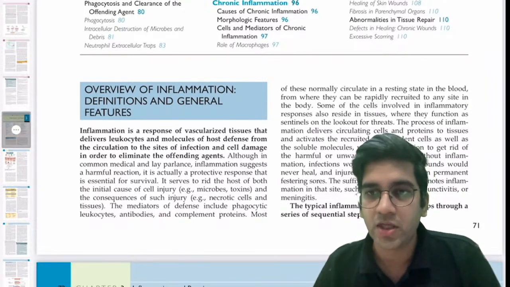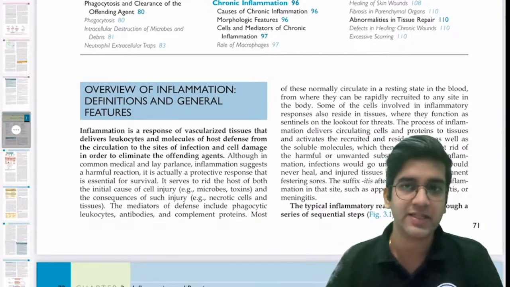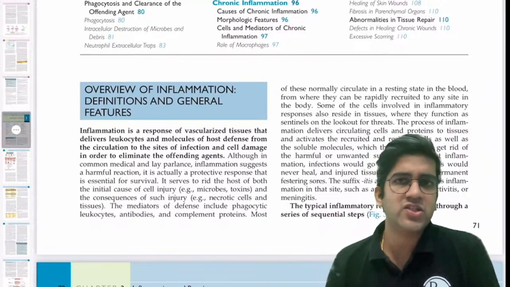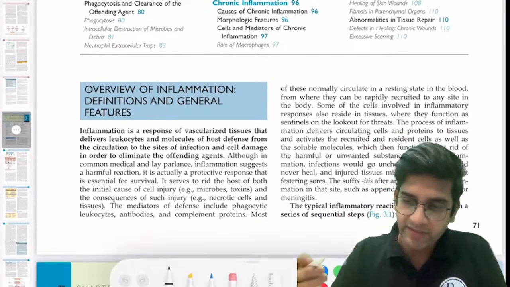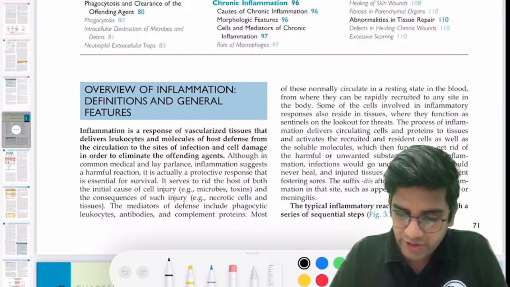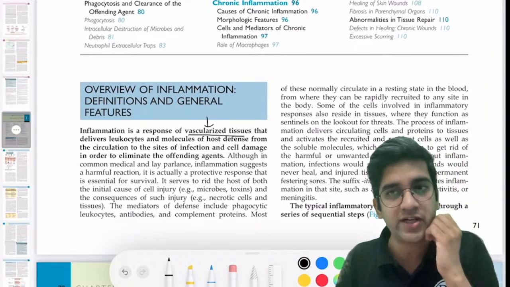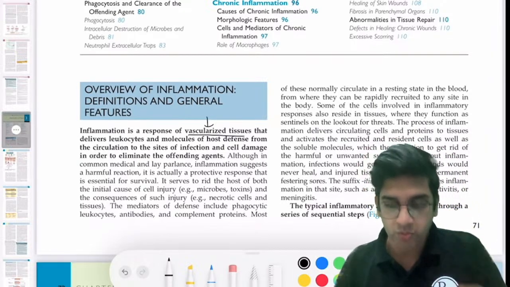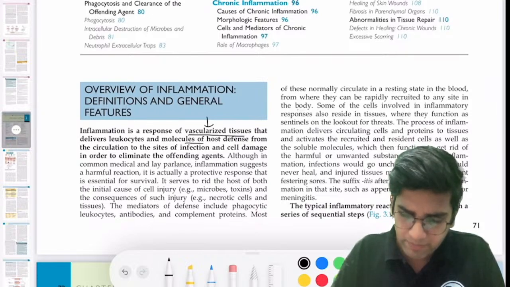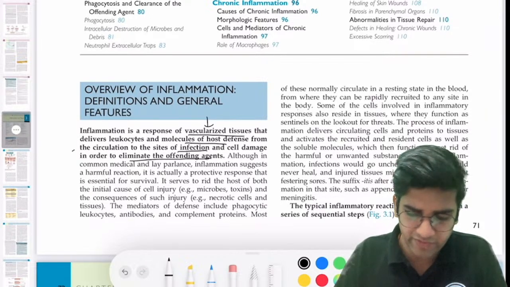Body's response to any foreign substance, right? That's all, right? It's swelling. It's one of the signs of inflammation. If you look at Robbins, it will be written in detail that inflammation is a response of a vascularized tissue. Only a vascularized tissue can respond to an inflammation, right? So what Robbins exactly says is it's a method of host defense where there's a site of infection or an elimination of an offending agent.